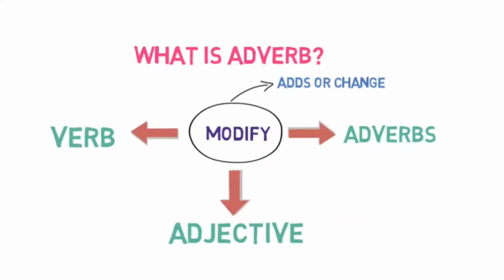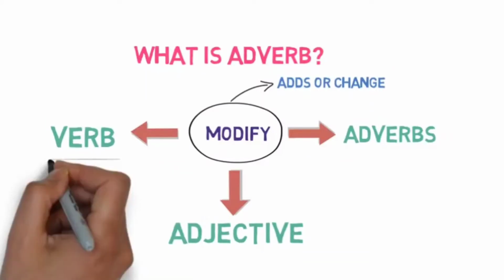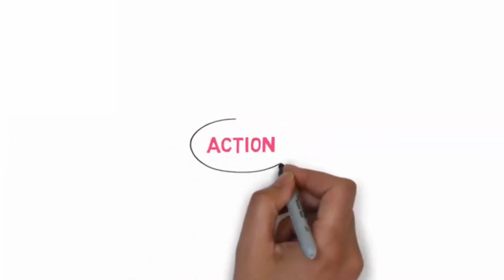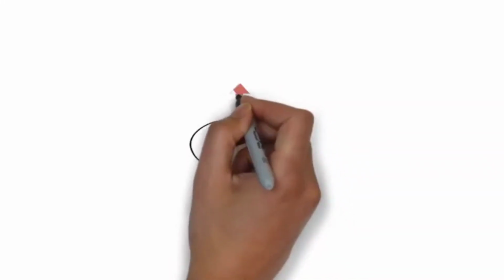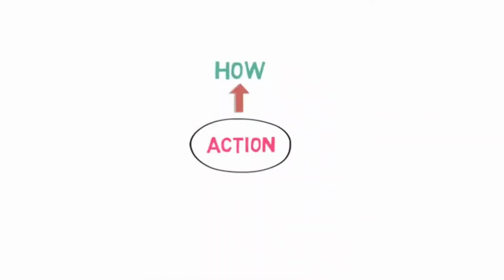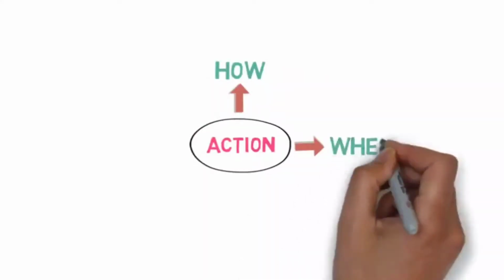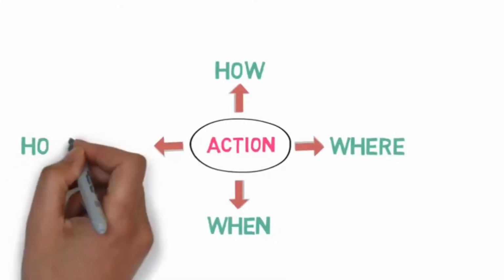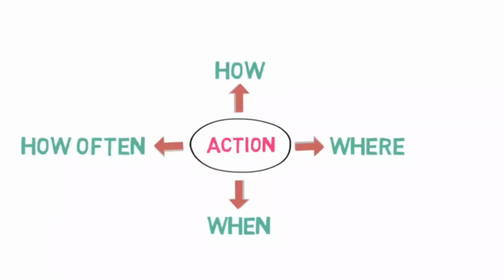Now let's look into each of the three modifications with some examples to make things clear. How does an adverb modify a verb, or we can say an action performed by the subject? There are four ways in which an adverb modifies or describes the action. Firstly, how an action is performed. Secondly, where the action is performed. Third, when the action is performed. And fourth, how often or frequently the action that we are talking about is performed. Now let's see some examples of each.